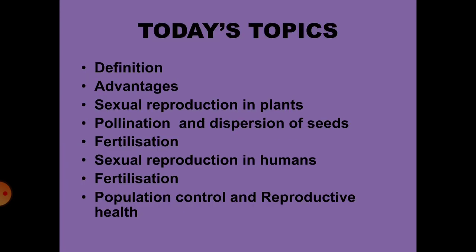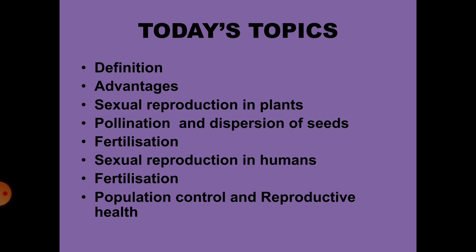Today, we are going to discuss the definition of sexual reproduction, and the advantages of sexual reproduction in plants, under which we are going to learn about pollination, pollinating agents and dispersion of seeds, as well as the fertilization method, that is the double fertilization method we are going to learn here.